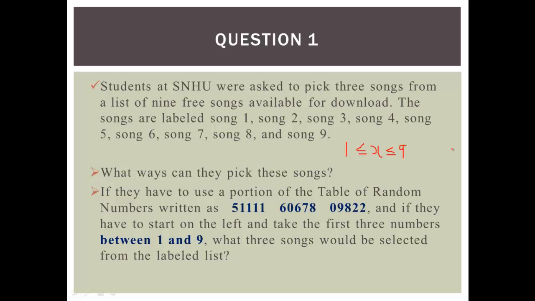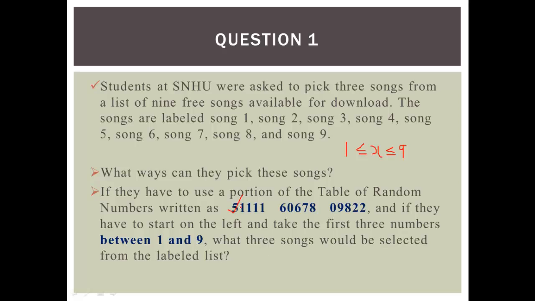It should not be less than 1. There's nothing like Song 0. And it should not be greater than 9. There is nothing like Song 10. So this is a single digit. So we go ahead and start. And we have to start on the left, right? So 5. 5 is the first guy. 5 is between 1 and 9. So we pick it, Song 5.